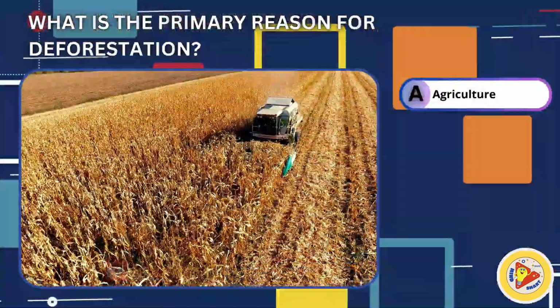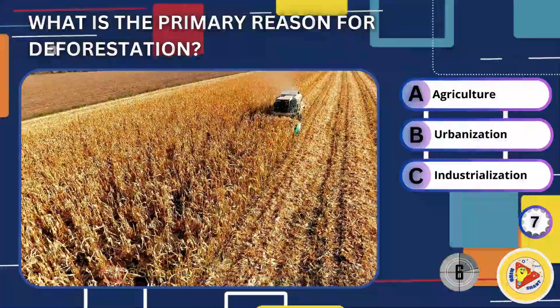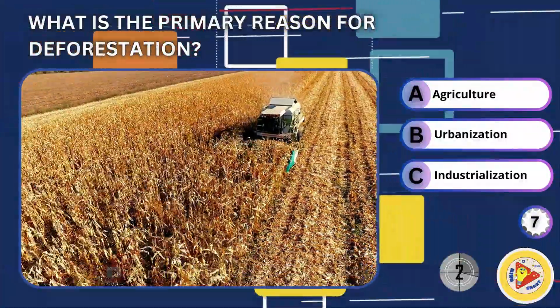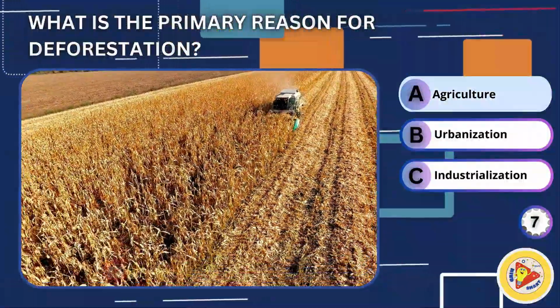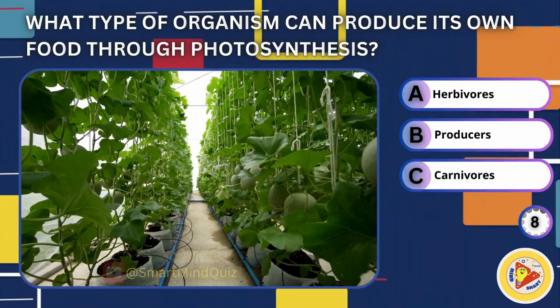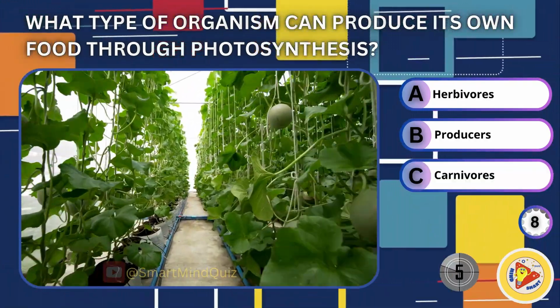What is the primary reason for deforestation? Agriculture, urbanization, industrialization. Answer is agriculture. What type of organism can produce its own food through photosynthesis? Herbivores, producers, carnivores.